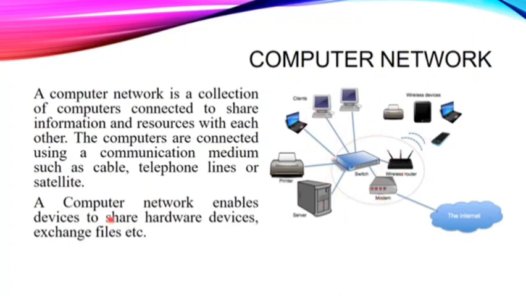Now, a computer network enables devices to share hardware devices, exchange files, etc. It means by using a network, we can share files, we can share data, and we can share some hardware components also. Right now the method that you are using for learning is a type of network, and we all are a part of it. This YouTube is also a type of network. The WhatsApp that you are using is also a part of a network. And we are using these networks for sharing resources.